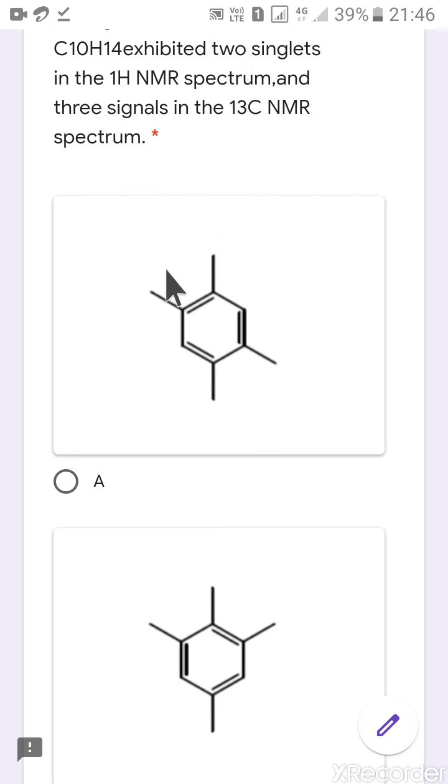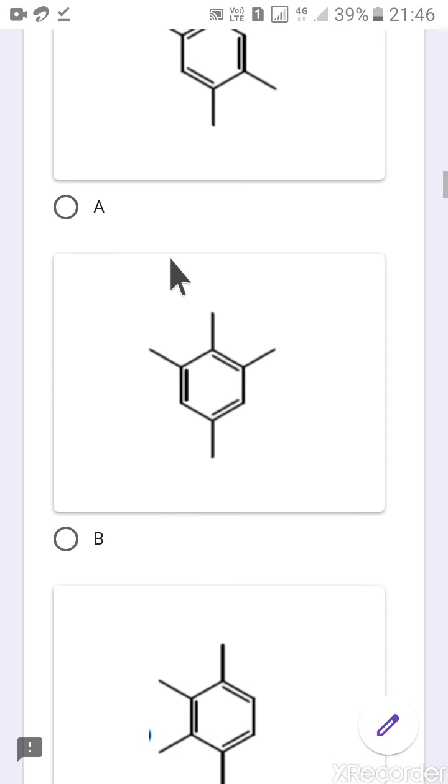And how about carbon? These 4 methyl groups, one signal. These two will show one signal, and these 4 quaternary carbons will show another signal in C13. So there will be 3 signals in C13. So I think the first option is the correct option.